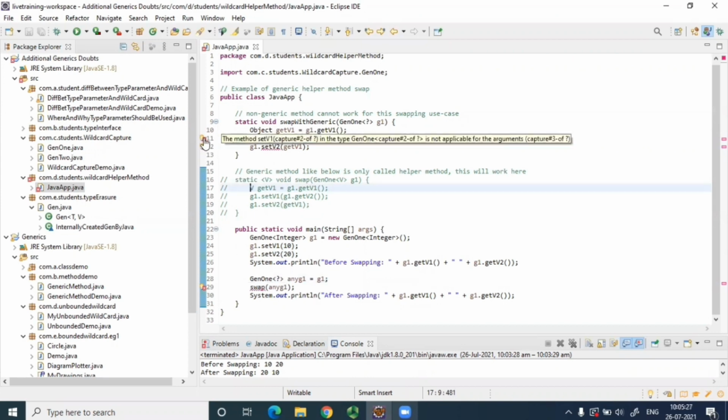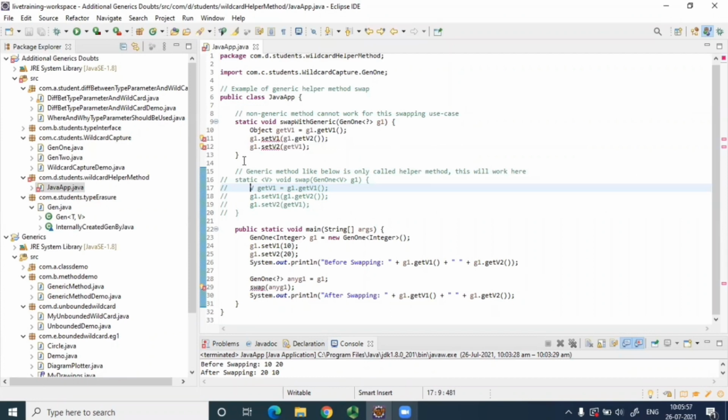Let's see. Method set V1 capture 2 of question mark of unknown type in the type Gen 1 capture 2 of unknown type, not applicable for arguments capture 3 of unknown type. So it says capture 3 of unknown type. Not exactly very clear about this error, so it is just for demonstrating what it can be. It is because in Gen 1 class, you might have defined T or something.